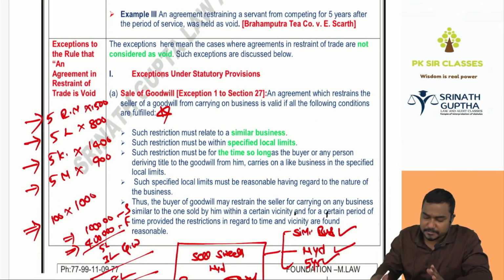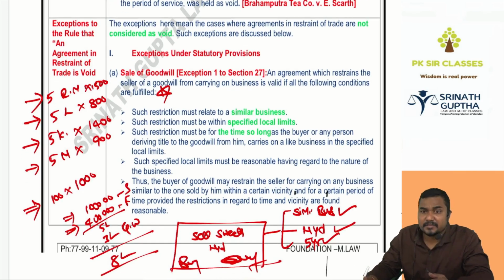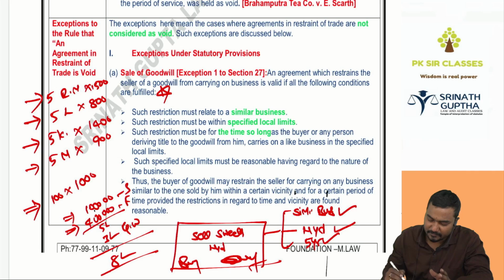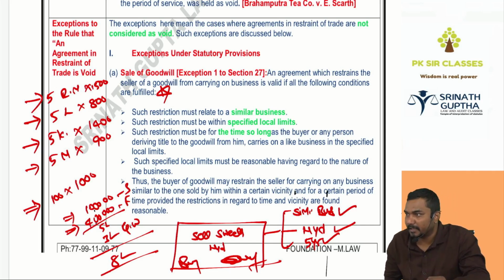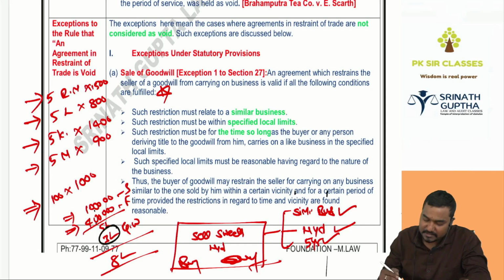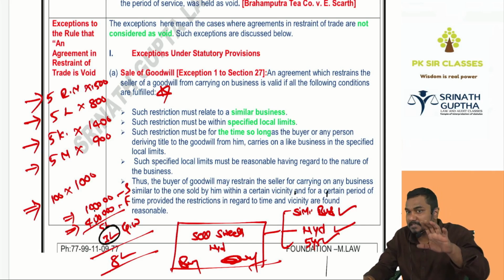The first statutory exception is the sale of goodwill. Goodwill means brand name in the locality. We discussed Pullareddy sweets. One fine day I went to the Pullareddy shop. The whole worth of the sweets is 1 lakh. The whole worth of the furniture is 4 lakhs. I gave 5 lakhs to Pullareddy, but he said, I will not leave unless you pay 8 lakhs. I asked, why is this 3 lakhs extra? He said, it is for the name, fame, goodwill. So I paid an extra 3 lakhs and purchased the Pullareddy sweets brand name.